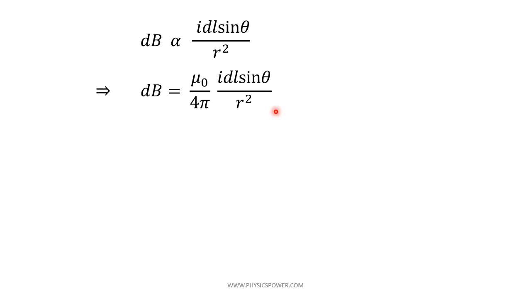With this expression we can get many details about the current carrying element's magnetic induction. For example, whether the current carrying conductor is a straight line, a square, or a circular loop, for whatever it may be, we can get the magnetic induction produced by those current carrying elements. Now this equation we can analyze further.